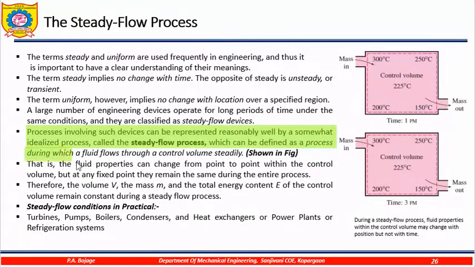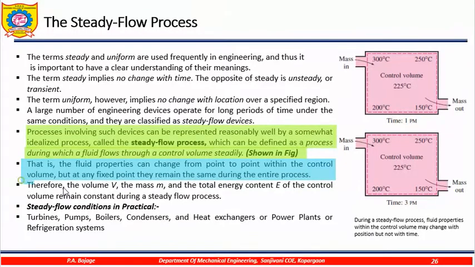Now, here the fluid flow through the control volume is steady. The volume in and volume out is same. That is, the fluid properties can be changed from time to time within the control volume, but at any fixed point they remain the same during the entire process.